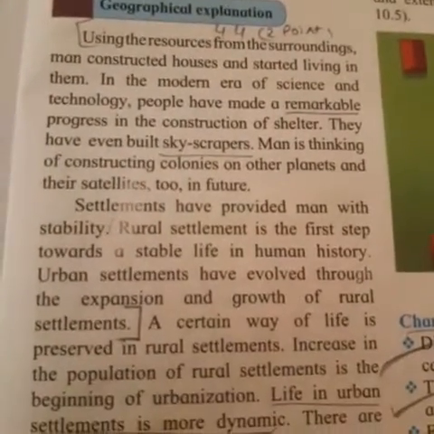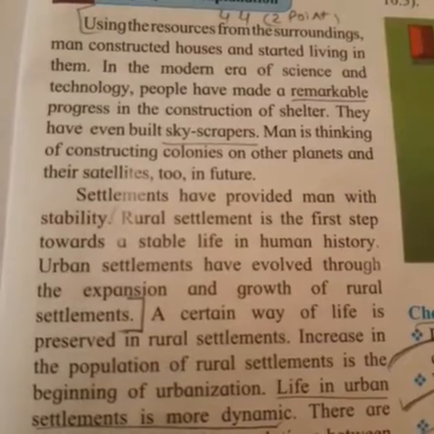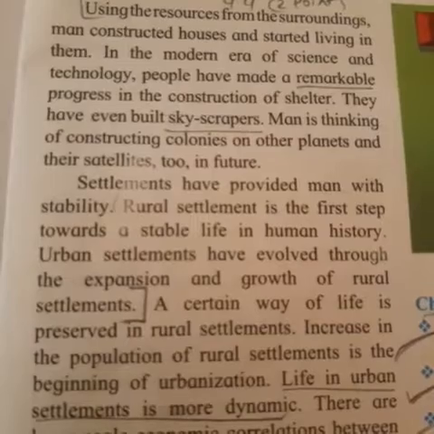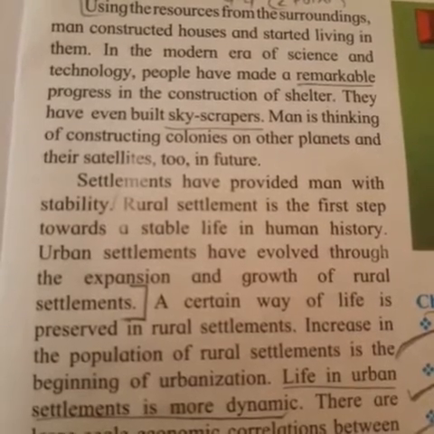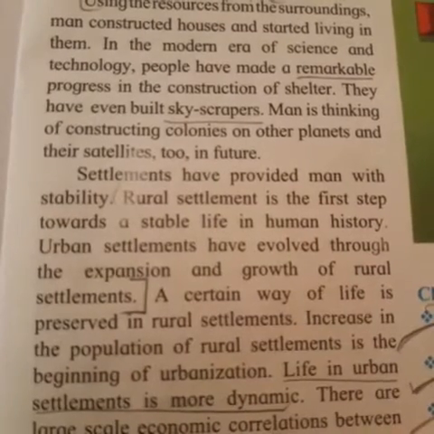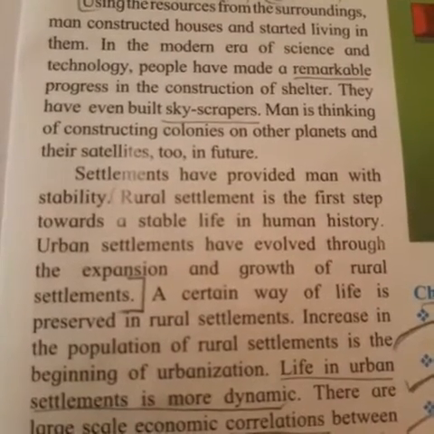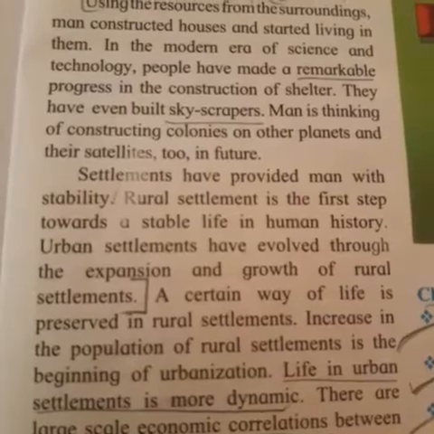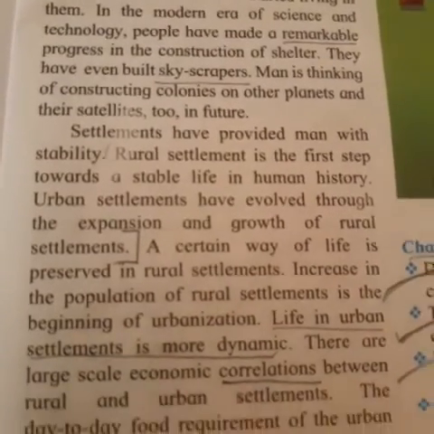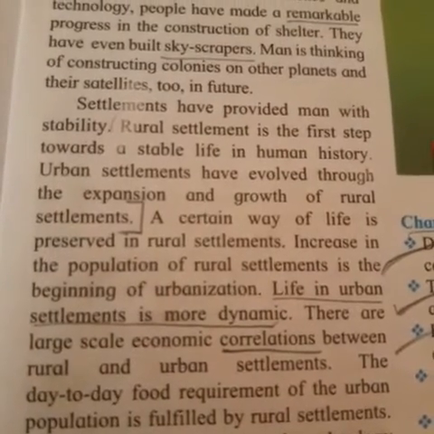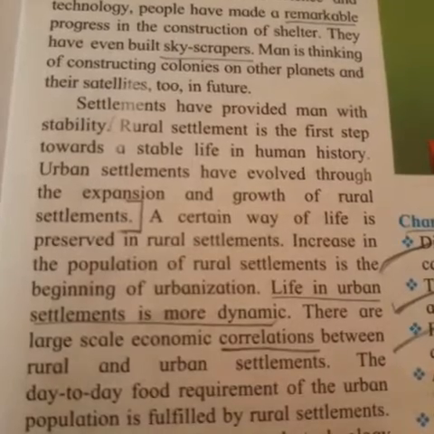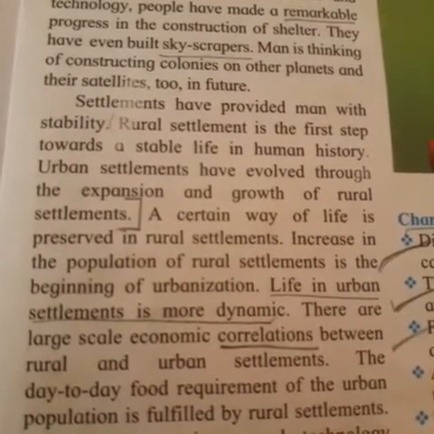Using the resources from the surroundings, man constructed houses and started living in them. In the modern era of science and technology, people have made remarkable progress in the construction of shelter. They have even built skyscrapers. Man is thinking of constructing colonies on other planets and their satellites too in future. Settlements have provided man with stability. Rural settlement is the first step towards a stable life in human history.